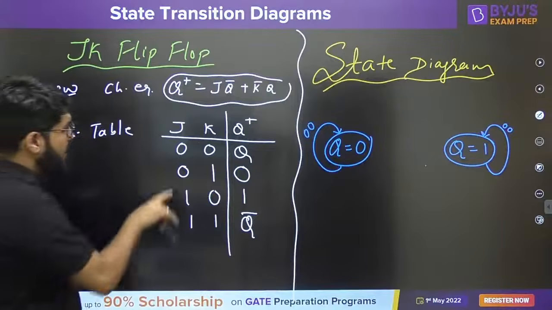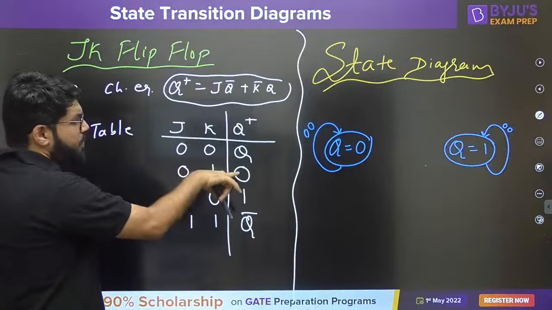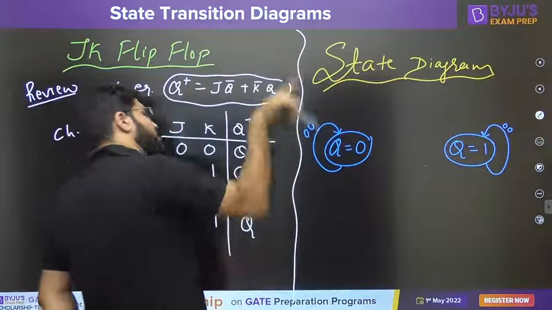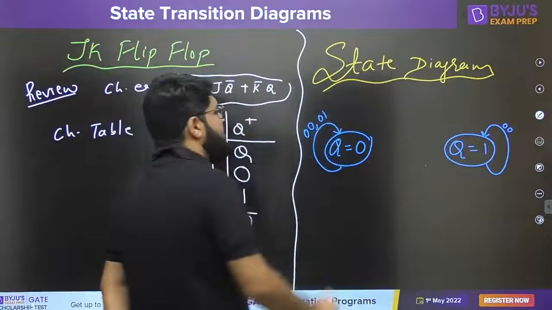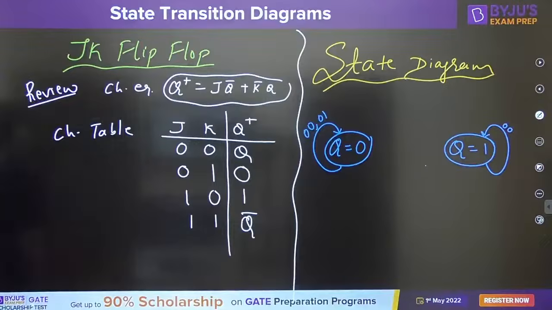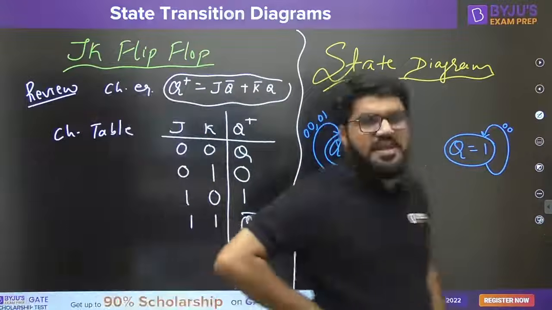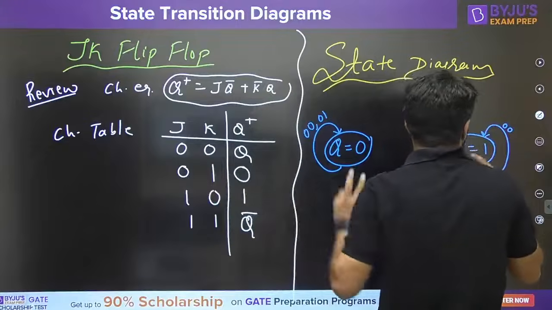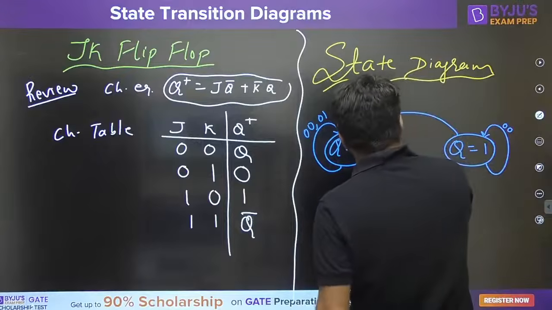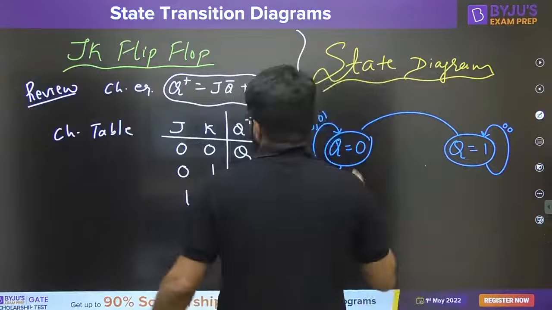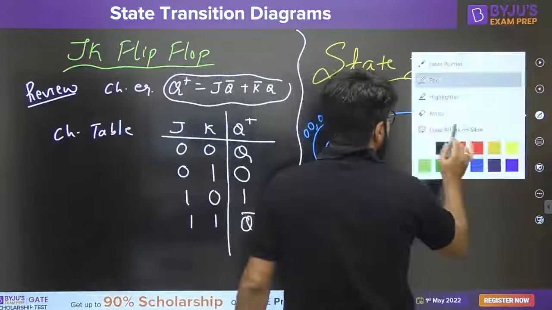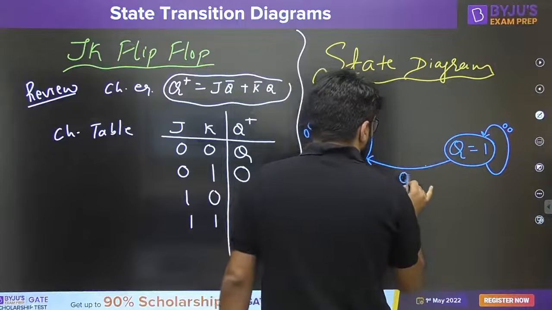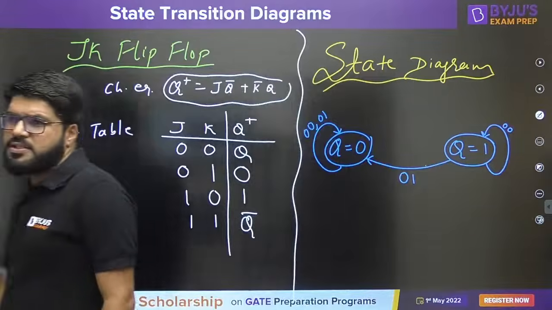Now, if the input is 0, 1, the device should be reset. So if I start from this state, this is already reset. If the input is 0, 1, it should be reset, so it should remain in the same state. But if I start with set, and I see the input 0, 1, the device should be reset. Make the transition go here. If the input is 0, 1, make the transition to the reset state.